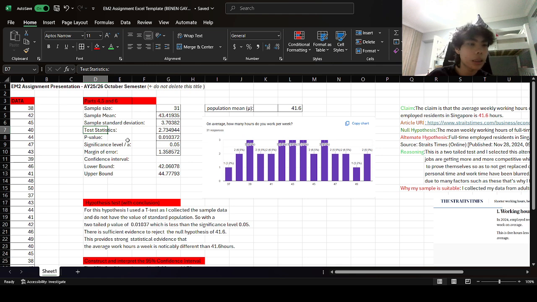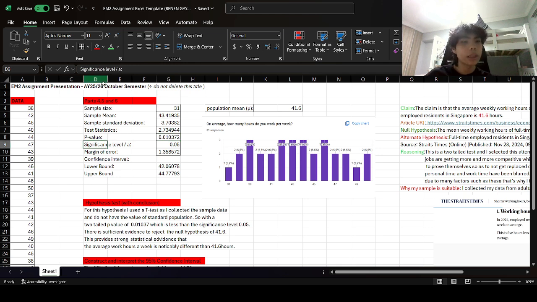And the test statistic, which measures how far my sample result is from the claim value, is calculated using this formula, which takes the mean minus the population mean, divided by the sample standard deviation divided by the square root of the sample size. The next is the p-value, which is the probability of getting my results if the null hypothesis was true. This is calculated using the T.DIST.2T formula, which is two-tailed, and 30 is the sample size minus 1 to adjust for the fact that I'm using sample data.